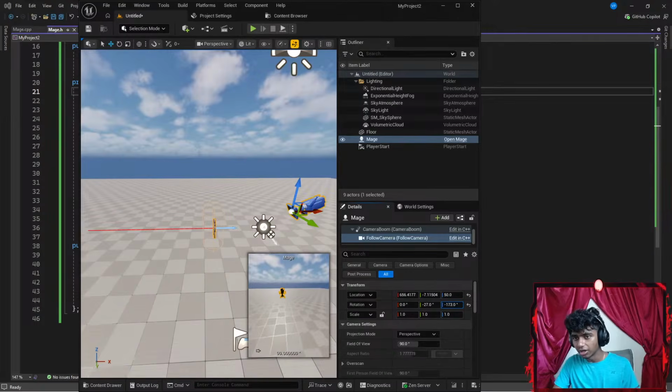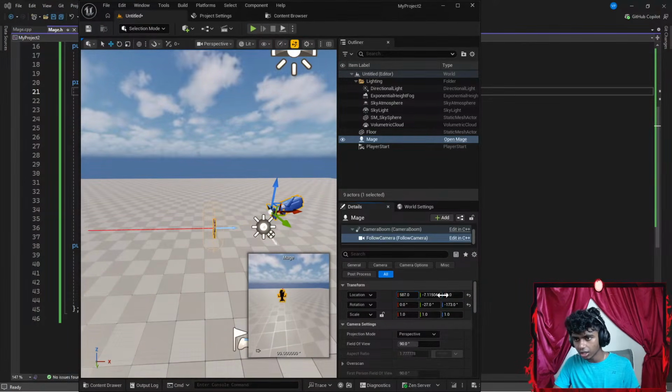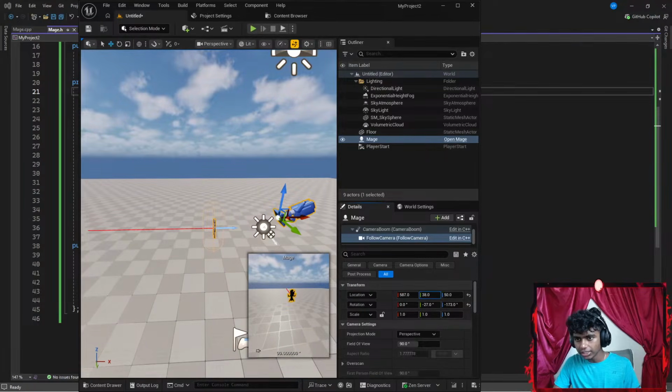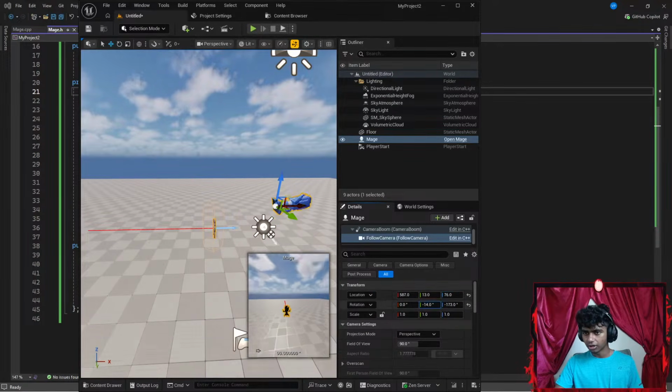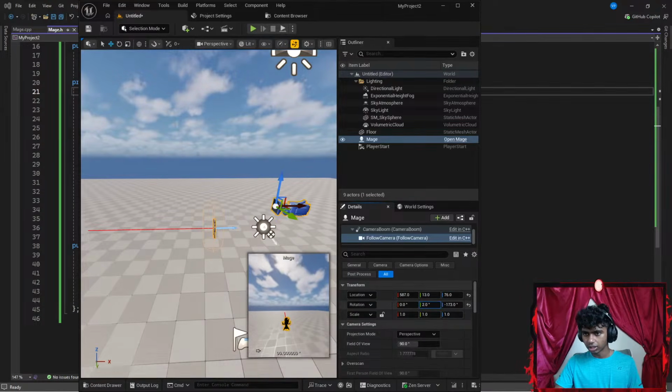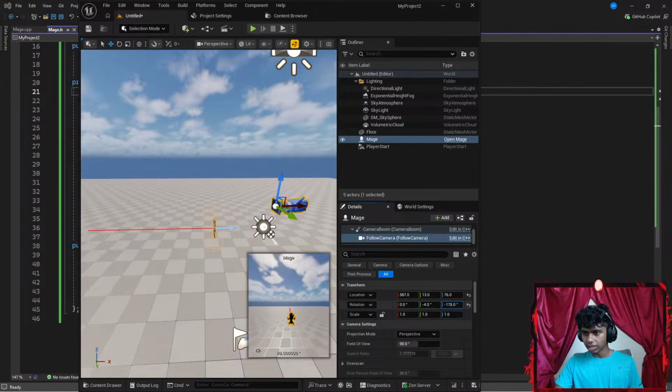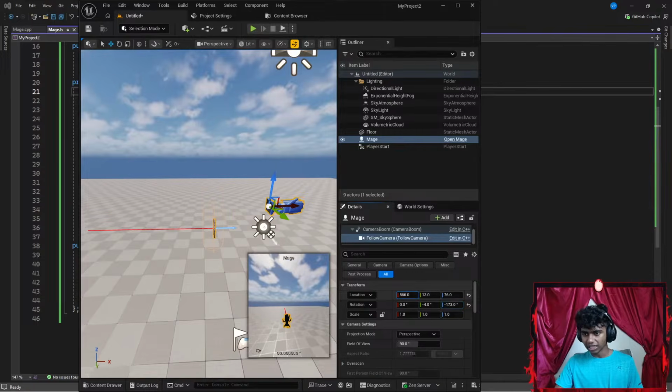Now that should be good because I'm gonna go a bit in front. Let's go ahead and get this a bit to the back. Okay, that's actually perfect. Now maybe I want to go a bit higher. Let's go a bit higher. Rotate it. There. Okay, I think that's good. Maybe I go to the positive direction there. That's good. Okay, because I'm trying to get the perfect angle for my mage.